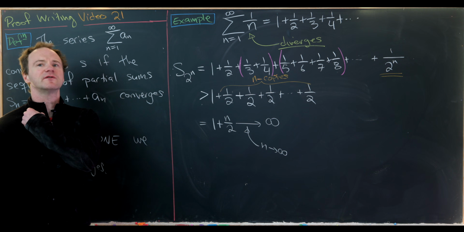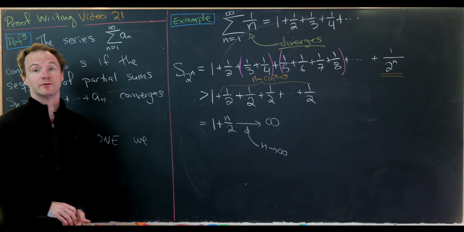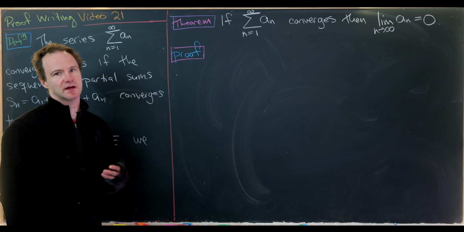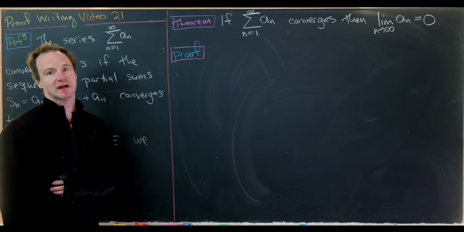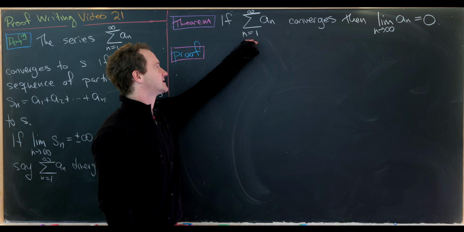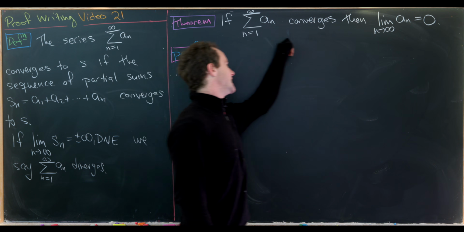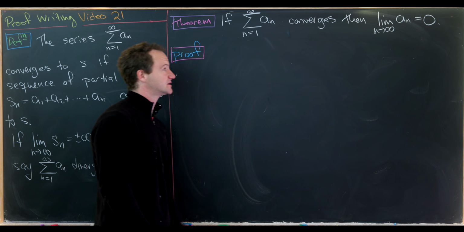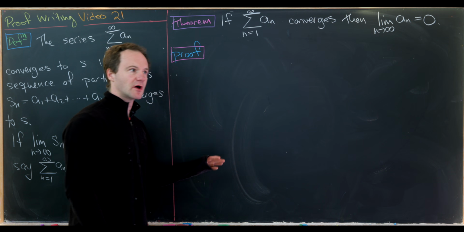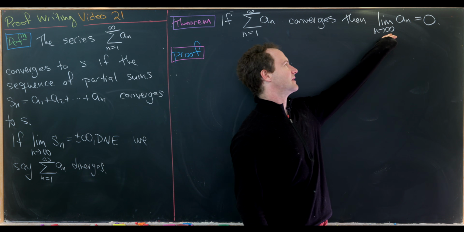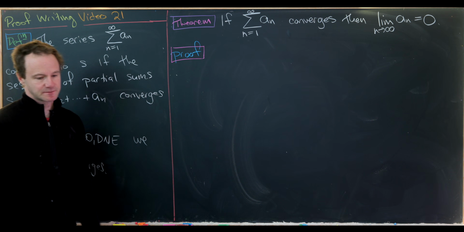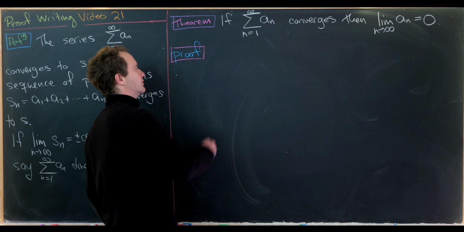Okay, so now let's prove a general result before I leave you with some warm-ups. Now we're going to prove a result whose contrapositive is known in a calculus class as the test for divergence. In particular, we'll show that if the sum as n goes from 1 to infinity of a sub n converges, then the limit of the terms equals 0. Let's recall the contrapositive says that if the limit of the terms is not 0, then our series diverges. Okay, so let's get going with the proof.